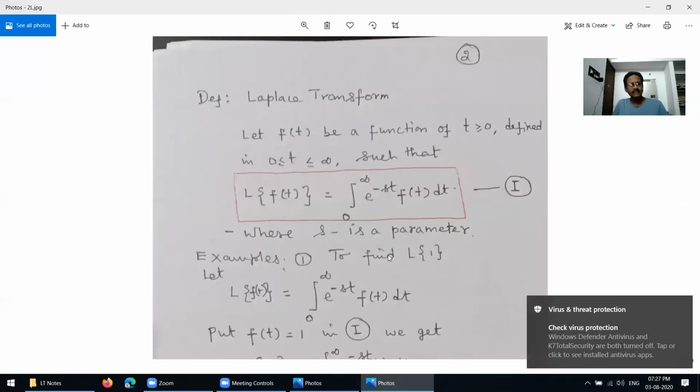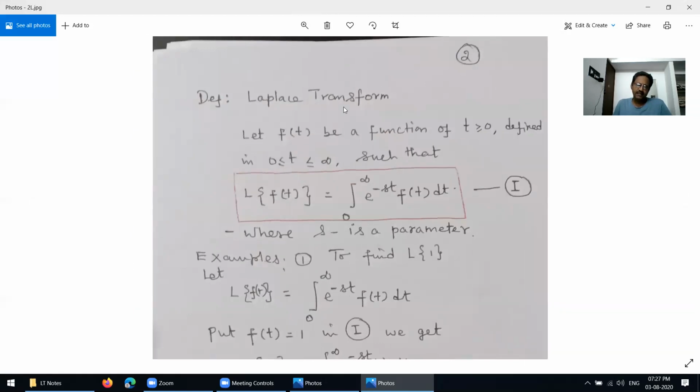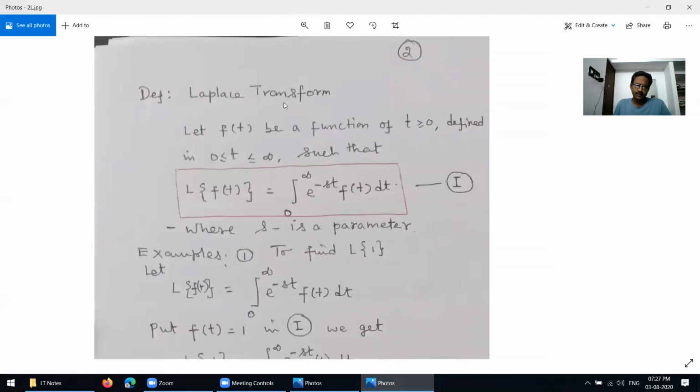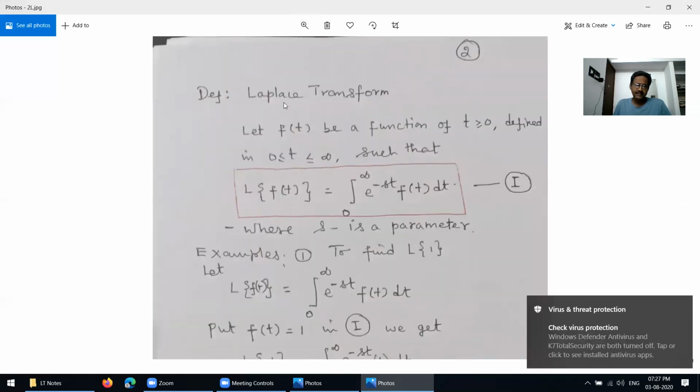First, I have to define the Laplace transform. Let f of t be a piecewise continuous function defined in the interval 0 to infinity.